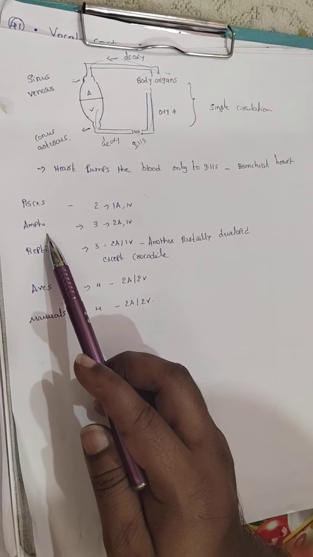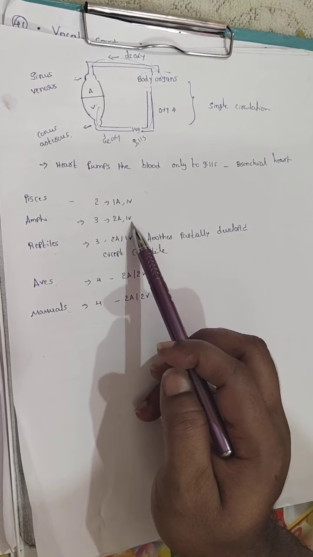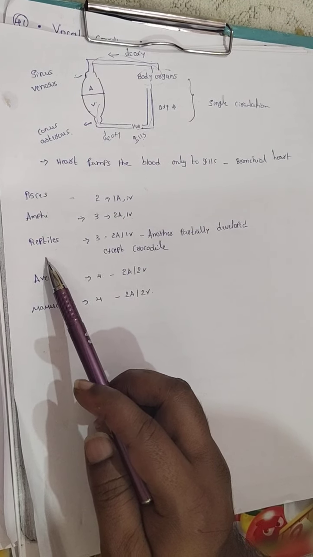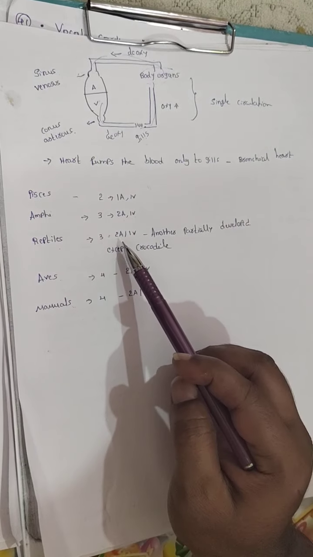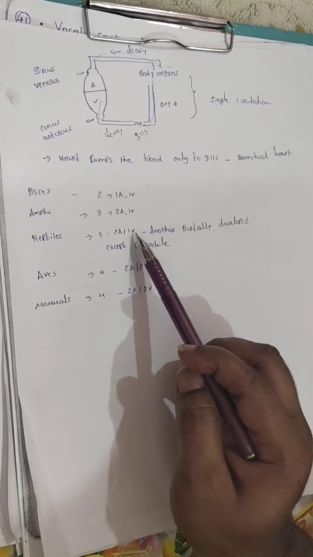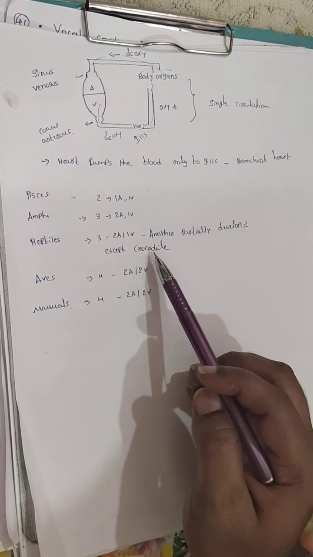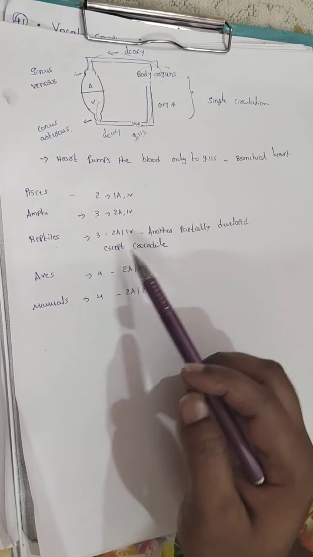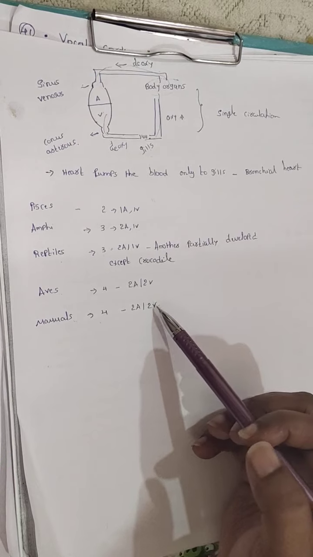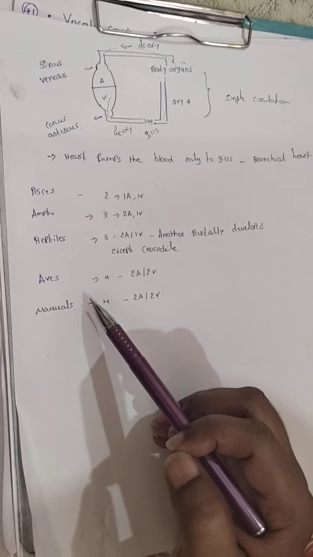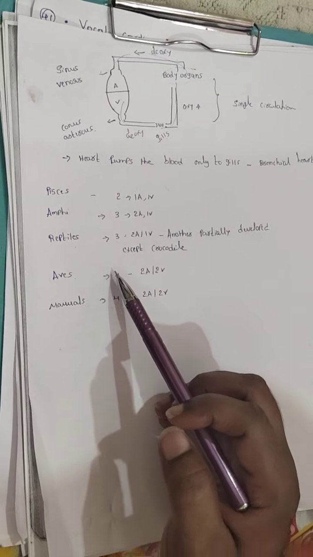If you go for amphibians, how many chambers does the heart have? A 3-chambered heart: 2 atria and 1 ventricle. Reptiles also have a 3-chambered heart as per NCERT, 2 atria and 1 ventricle. The ventricle is partially divided, except in crocodiles, which have a 4-chambered heart. Aves and mammals have a 4-chambered heart, with 2 auricles and 2 ventricles. Basically, the heart is of mesodermal origin. Tomorrow we will discuss the structure of the human heart.